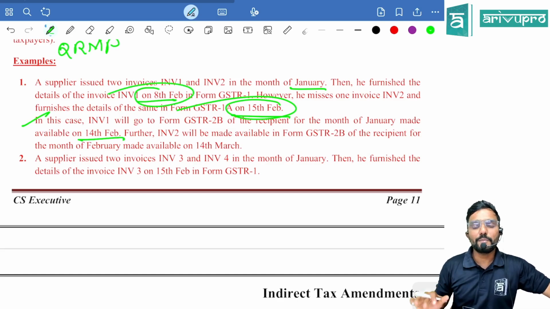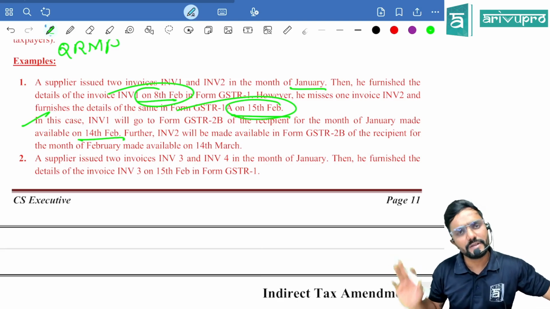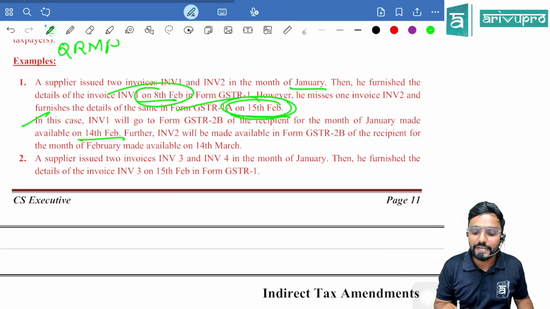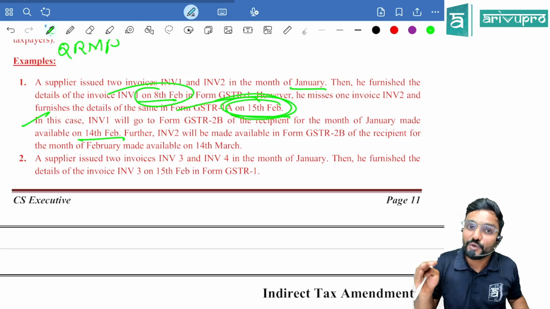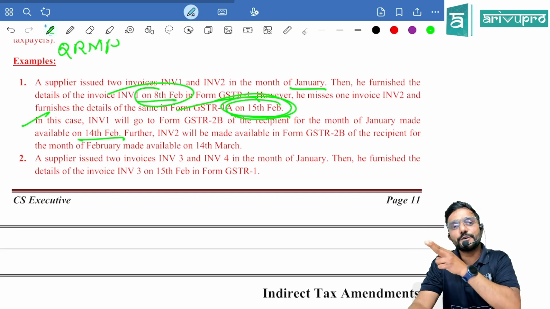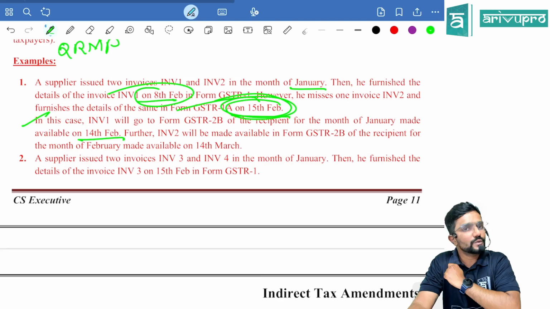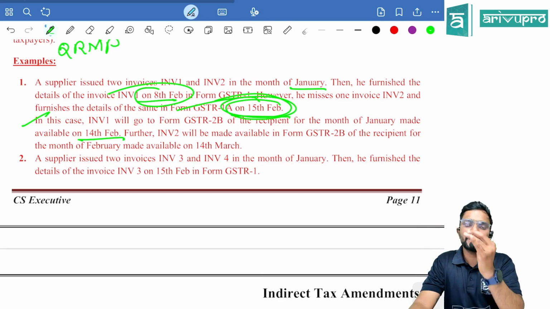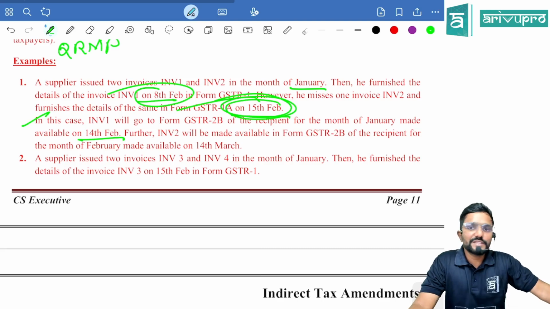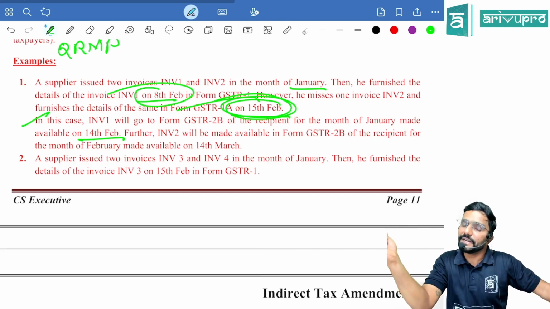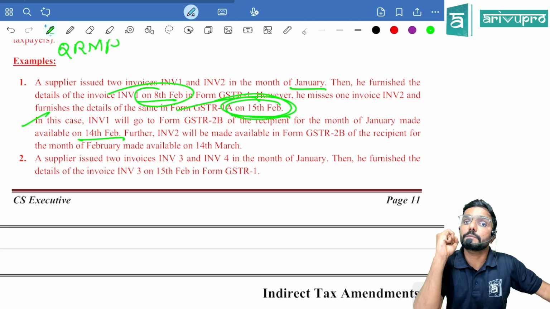So will it auto-populate to the recipient on or before 14th February? Yes, on 14th February it will reflect to him. Whereas the correction he did by giving the details of invoice 2 on 15th February, will it reflect in GSTR 2B of the recipient in February? No. As it is after 14th February, GSTR 2B will get updated only once in a month, that is on 14th. So 14th February is already over. So details with respect to invoice 2 for that recipient will reflect only on 14th March.